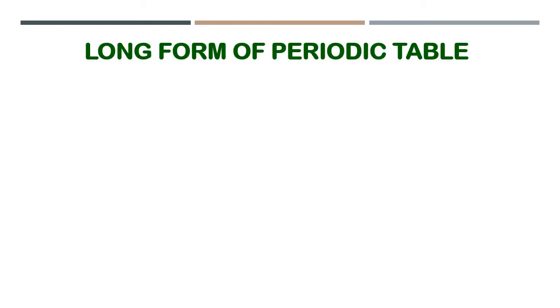Now, we'll go to the table. Why is this called a long form of periodic table? The modern periodic table is called what? Long form, because while arranging from left to right and from top to bottom in the increasing order of atomic number, the table looks a little lengthier, and certain elements were not in a position to be given a proper place. For that they have taken the bottom place of the table, so it looked a little long. That's why the name long form of periodic table is given, nothing but the modern periodic table.